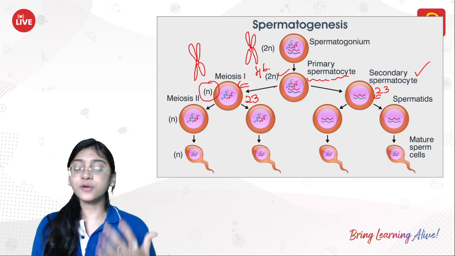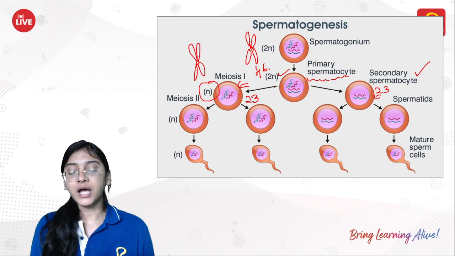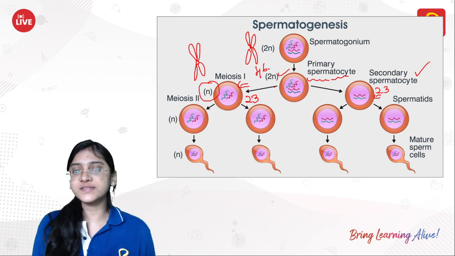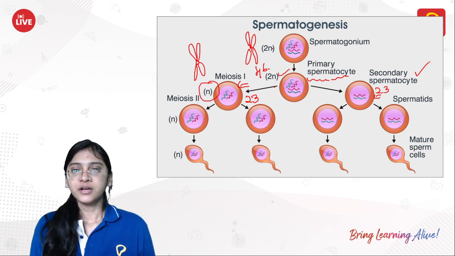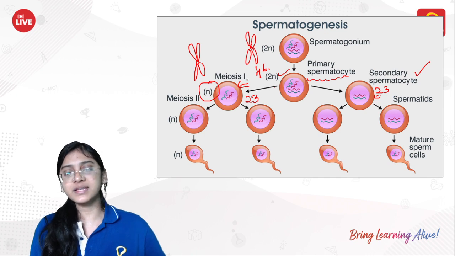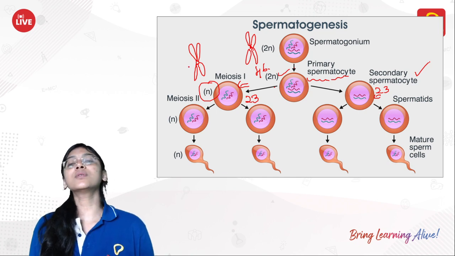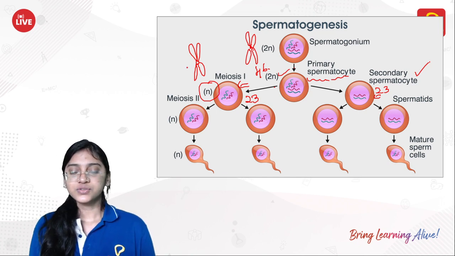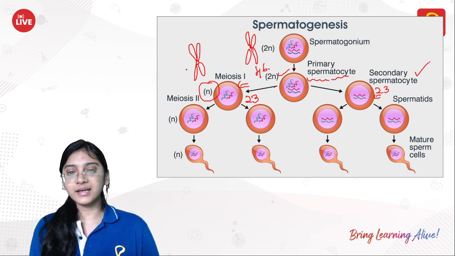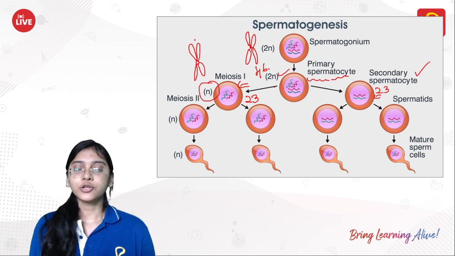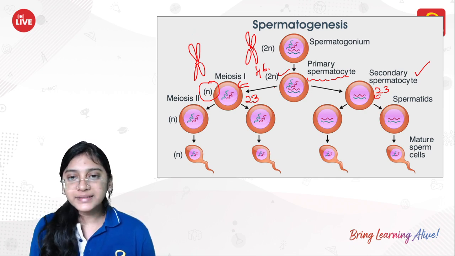But when the second meiosis happens, you see equational division because reductional division already happened. 46 chromosomes has become 23. Now these 23 chromosomes will undergo second meiosis. While they are undergoing second meiosis, you see the chromatid separation.